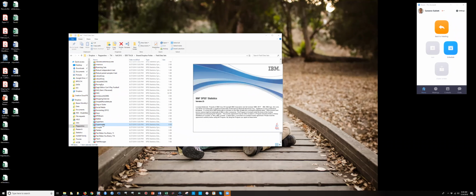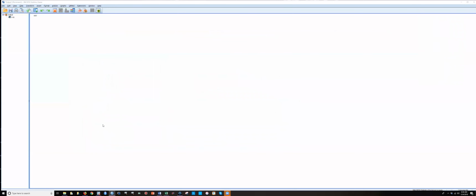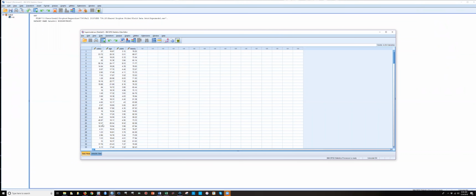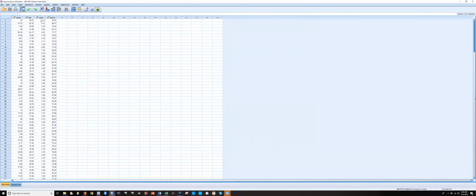Okay, and the question asks us, can you conduct a multiple regression model to see which variables predict a model's salary, and then how valid is the regression model? So these are our variables here in our data set. We have information on their salary, that's per day, I take it. And then we have their age, we have the number of years, it looks like, that they've worked as a model, and then their beauty on some arbitrary score.